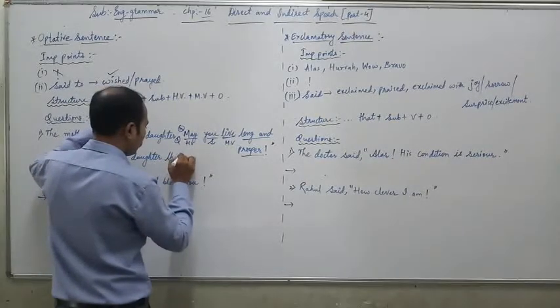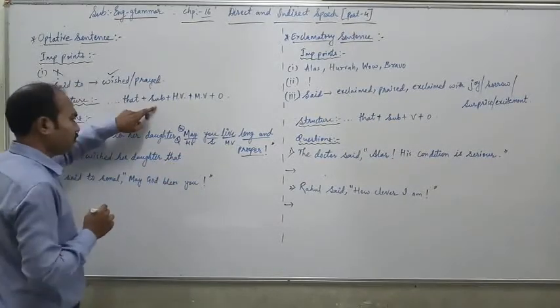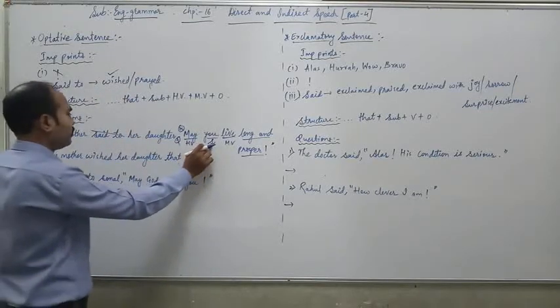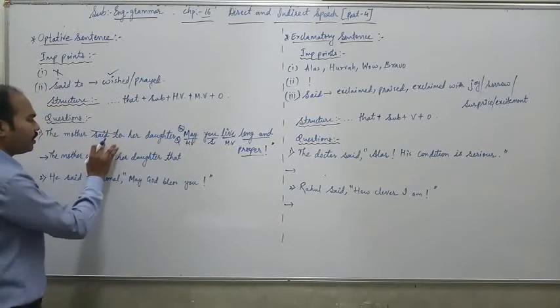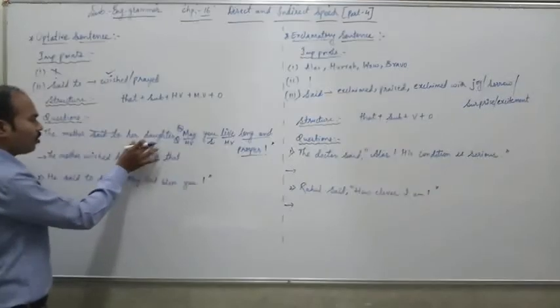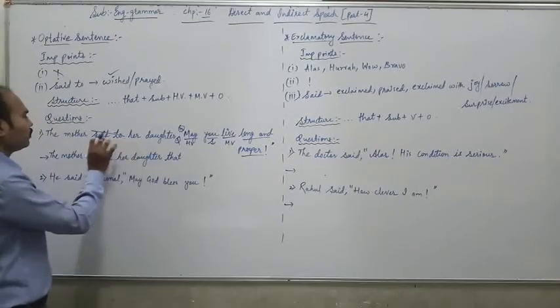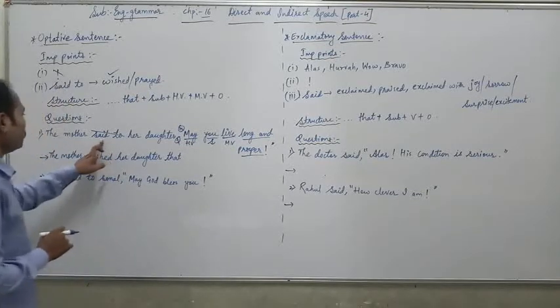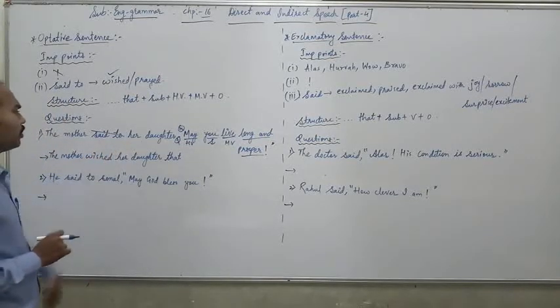That, then add the subject. Subject is you. According to the rule, the second person pronoun you is changed according to the indirect object of the reporting verb. Here the indirect object is her daughter.